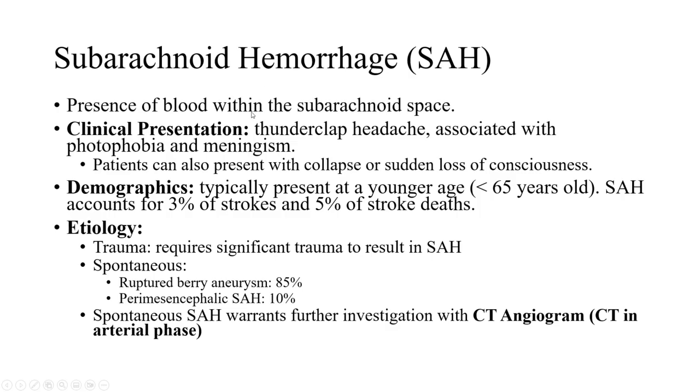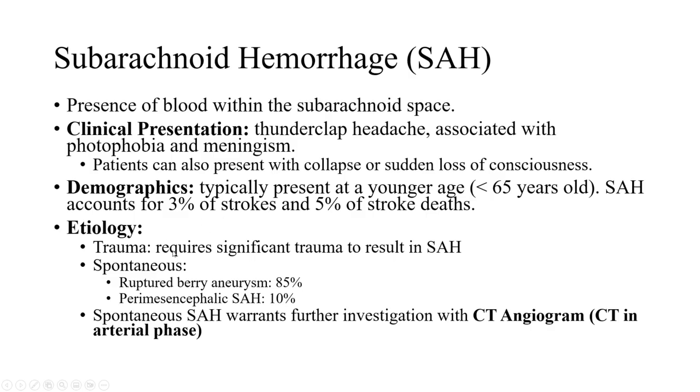Subarachnoid hemorrhage refers to the presence of blood within the subarachnoid space, which in normal cases should be surrounded by CSF. But in subarachnoid hemorrhage, instead, there is blood within these spaces. The clinical presentation includes a thunderclap headache that's often associated with photophobia and meningism. The patients can often present with collapse or some loss of consciousness. In terms of demographics, they tend to occur in a younger population, less than 65 years old, and account for approximately 3% of strokes and 5% of stroke deaths.